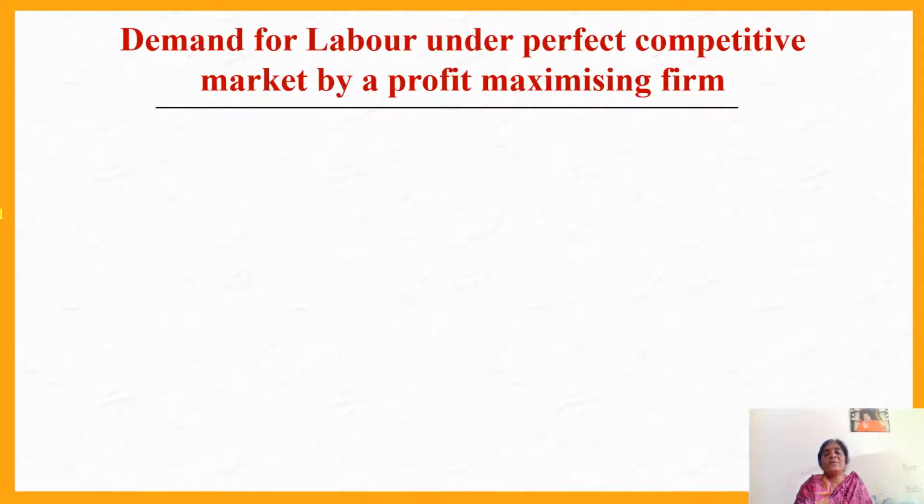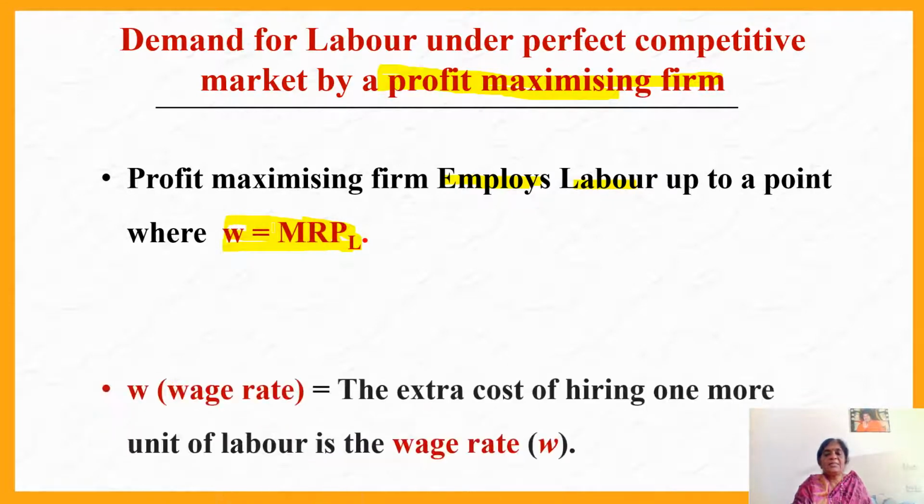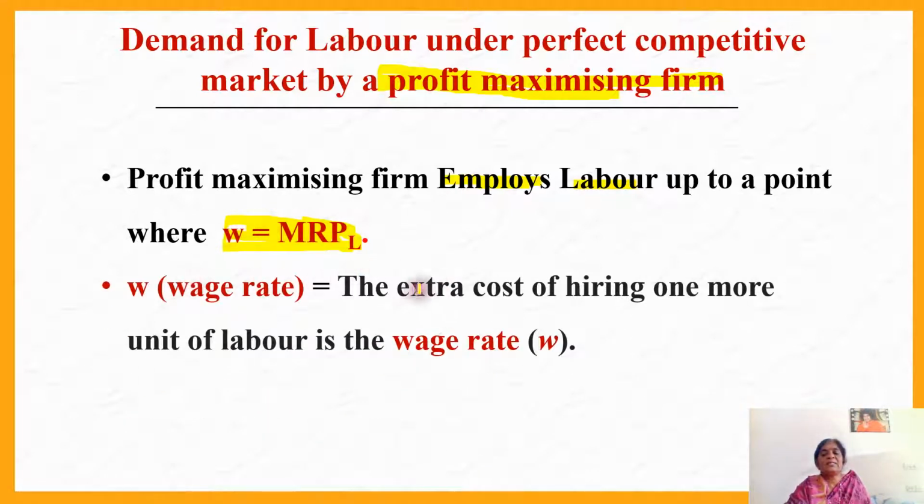Now the demand for labor under perfect competitive market by a profit maximizing firm. We have already seen that the objective of a firm is profit maximization. In that case, how will they employ labor in such a way as to maximize their profit? A profit maximizing firm employs labor up to the point where wage rate is equal to marginal revenue product of labor. We will study this in detail. And what is wage rate? The extra cost of hiring one more unit of labor is called the wage rate.